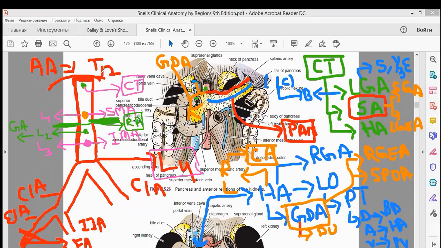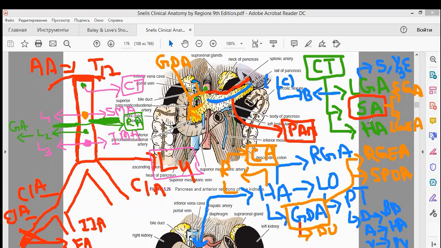Abdominal aorta starts from T12 and ends at L4, with bifurcation at L4 into two common iliac arteries. At T12 is the celiac trunk, at L1 the superior mesenteric artery, and at L3 the inferior mesenteric artery. At L2 your gonadal arteries are present: in males the testicular arteries, in females the ovarian arteries. So the testes and ovaries, the gonads, take blood directly from the abdominal aorta, while all other organs of the perineum get blood supply from the internal iliac artery.